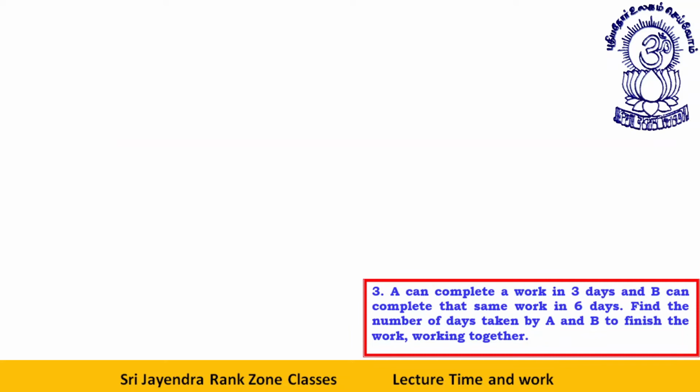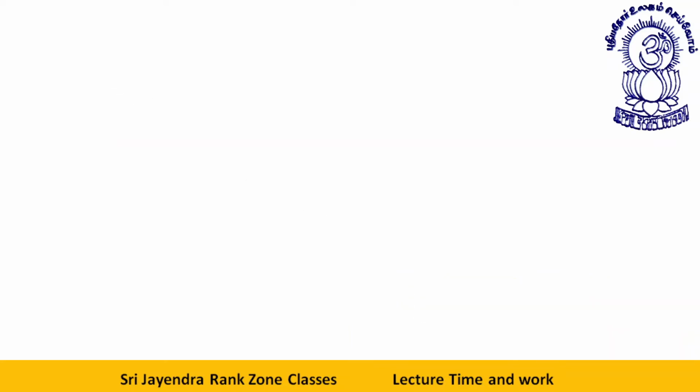Now, let me delete this first. Yes. Now, let's talk about pair of people. Suppose I say A and B can do a piece of work in 12 days. B and C together can do the work in 15 days. C and A together can do the piece of work in 20 days. In how many days will A, B, C together do it?